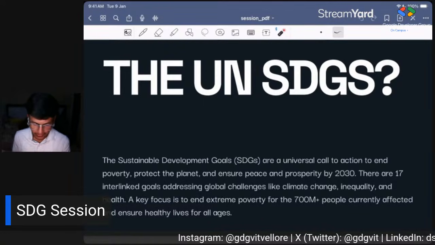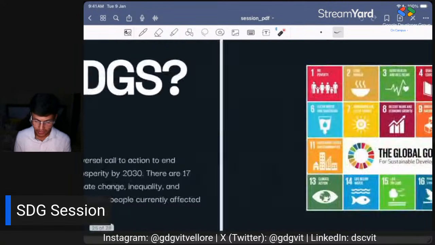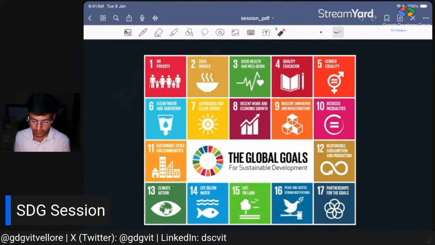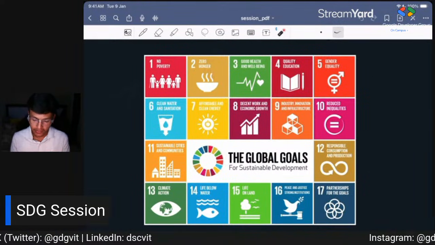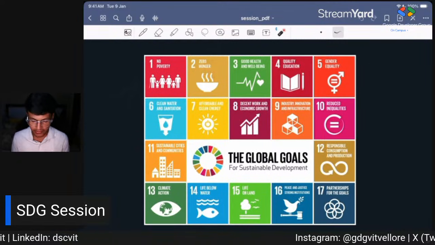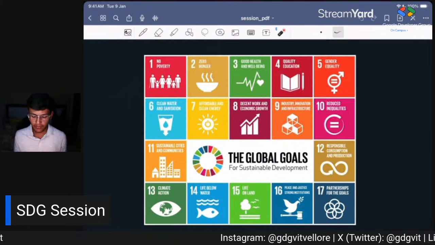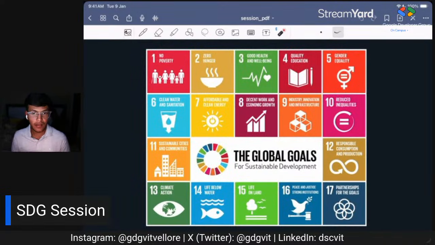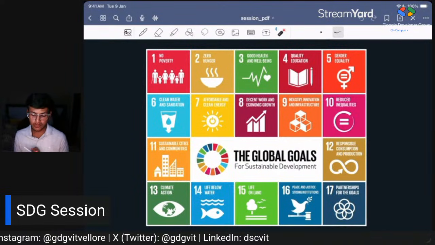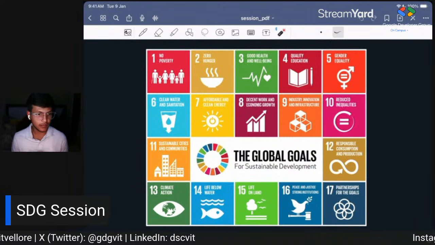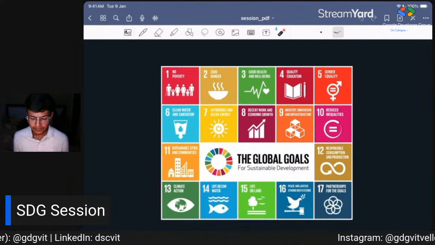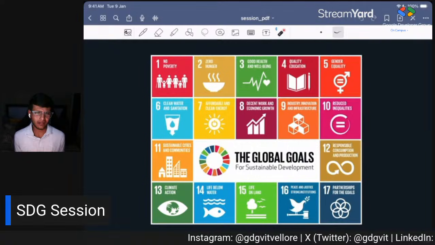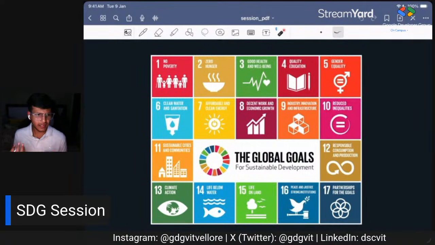Okay, coming back to SDGs. These are the goals: no poverty, zero hunger, good health and well-being, quality education, gender equality, clean water and sanitation. So basically everything. These are the 17 goals which the UN has listed, and we need to follow these goals to make Earth a better place for everyone. Now let us talk about how this is related to tech. This is a tech session, right?